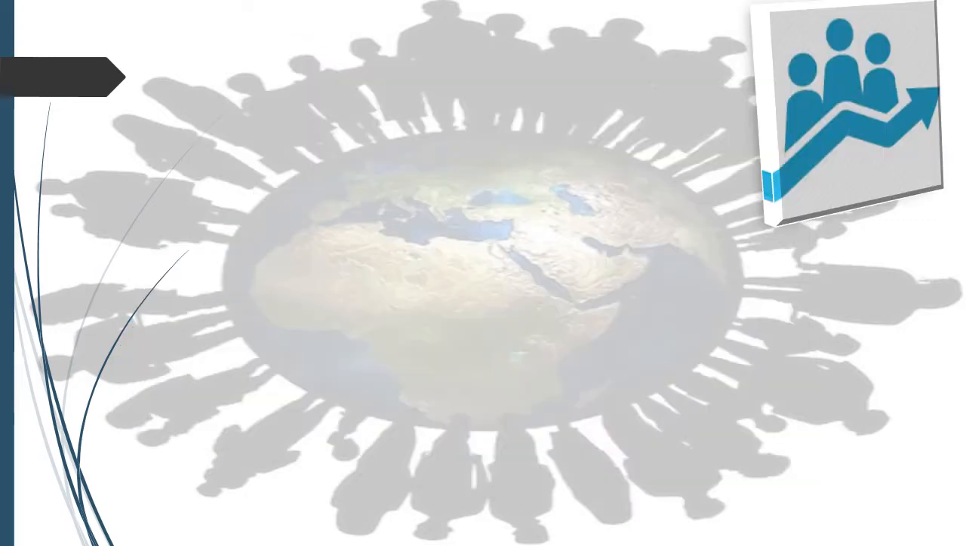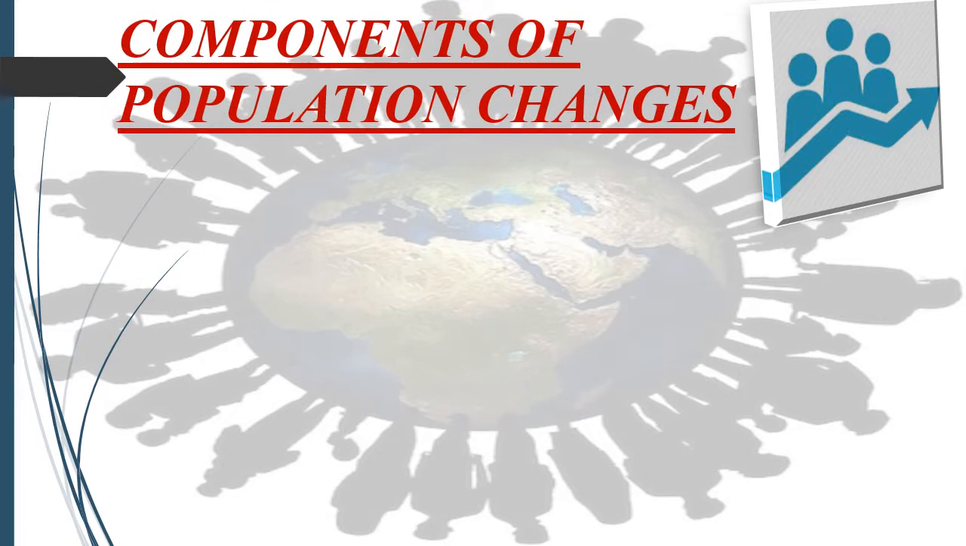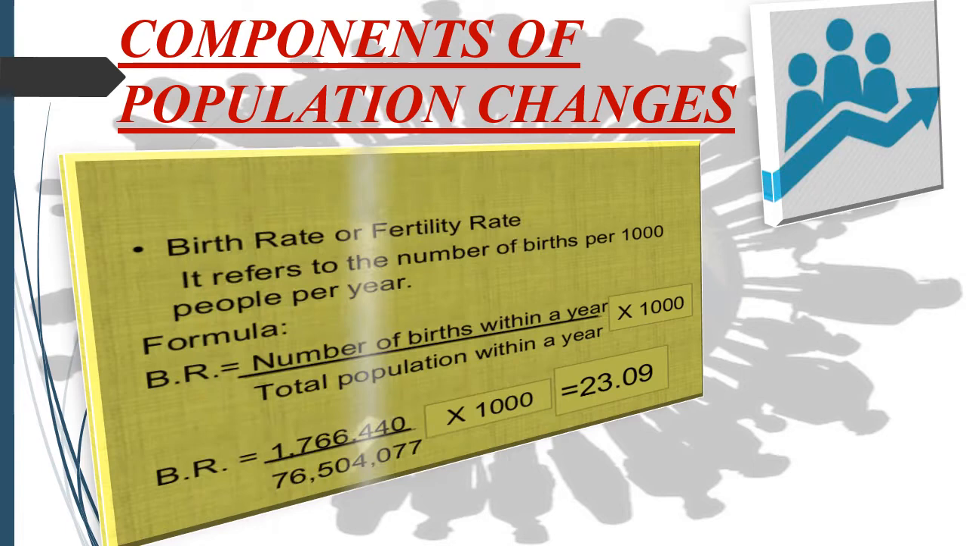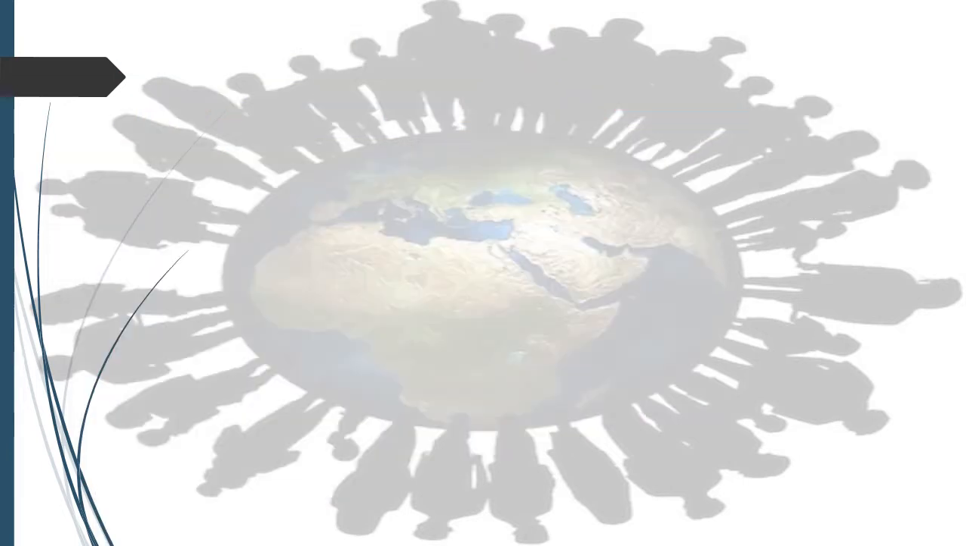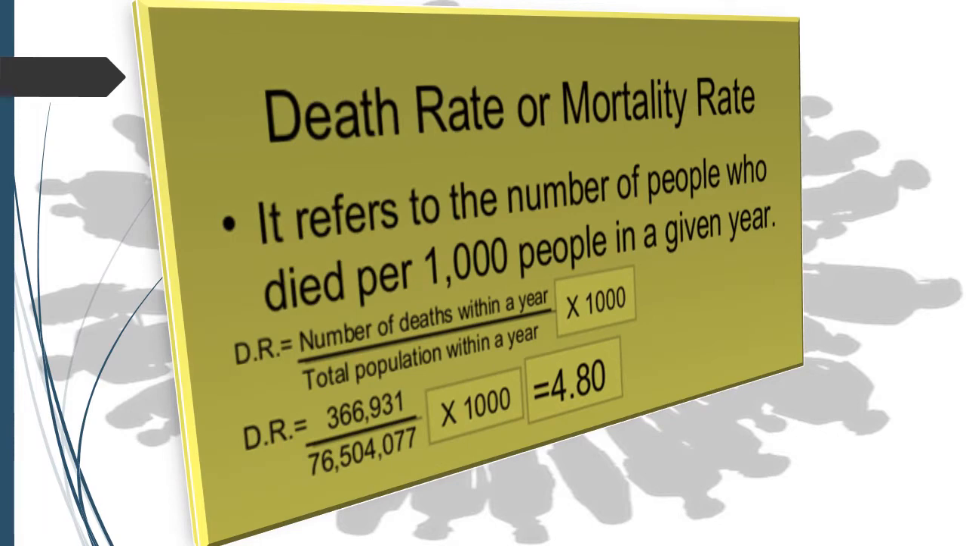First, birth rate. It's the number of live births per year per thousand of the population. The formula is given in front of you: number of births divided by total population multiplied by 1000. We'll move to the next, that is death rate. Death rate is the number of deaths per year per thousand of population. And the formula for calculating death rate is number of deaths divided by total population multiplied by 1000.